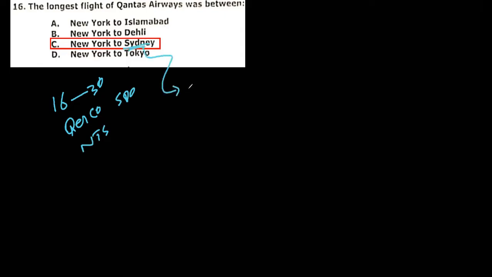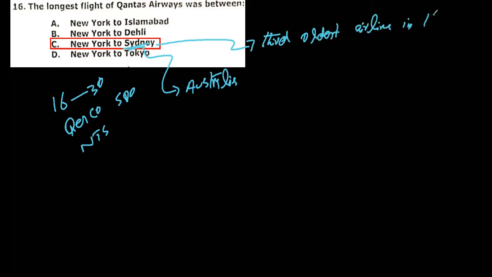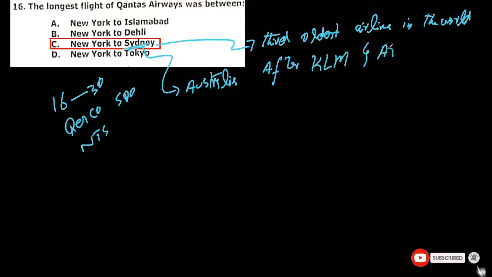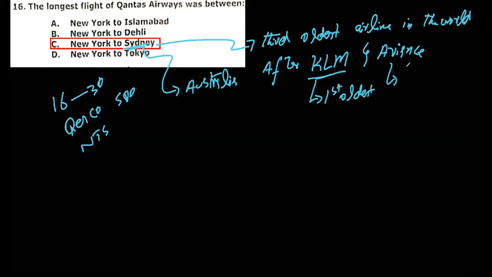Sydney is located in Australia. And this airline is the third oldest airline in the world, after KLM airline and Avianca airline. So this is the first oldest airline, and this is the second oldest airline in the world.